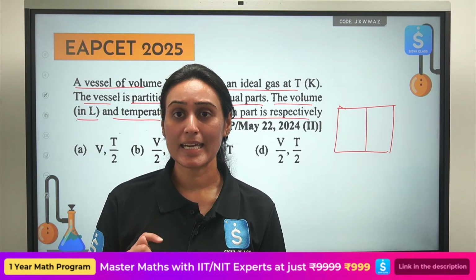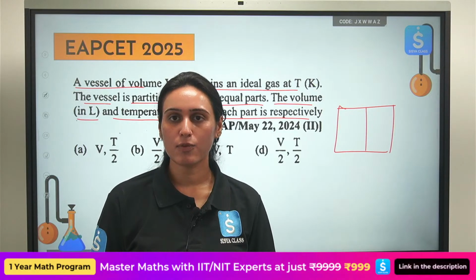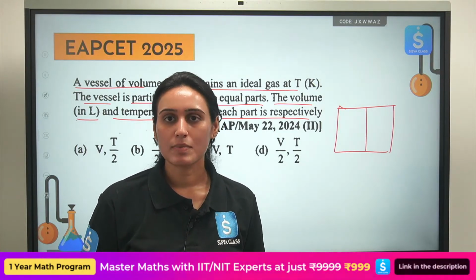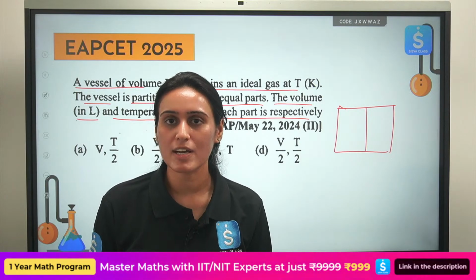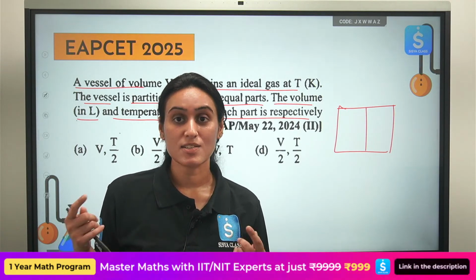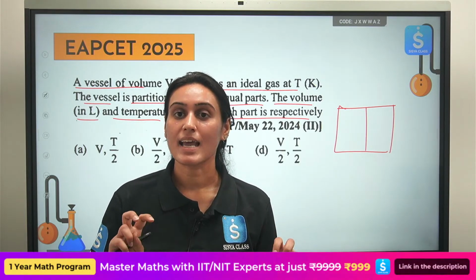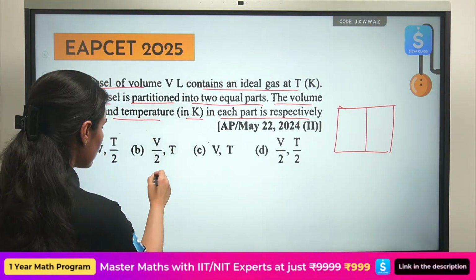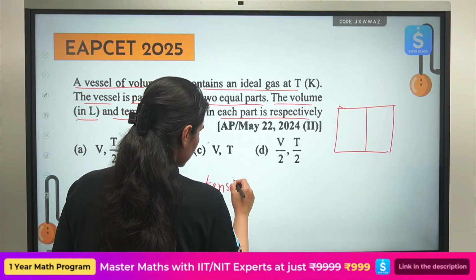Temperature is intensive. Whether I have kept 1 liter of water at room temperature, 2 liters of water at room temperature, it will still remain at 25 degrees Celsius, right? So the amount does not change the temperature. Temperature is intensive. Volume is extensive. So volume depends upon the amount. Extensive.